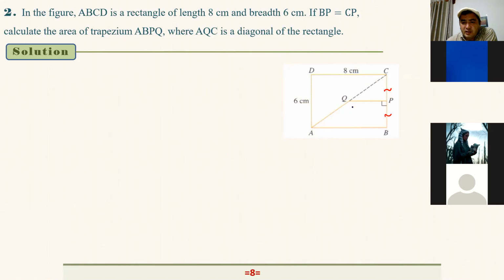So again, here we are talking about this trapezium, right? That is the shaded region. So ABPQ is a trapezium. We know a trapezium is a quadrilateral with a pair of parallel sides. So how do we calculate this? To do this one here, Ilknur, can you tell me the idea? How do we find this area?